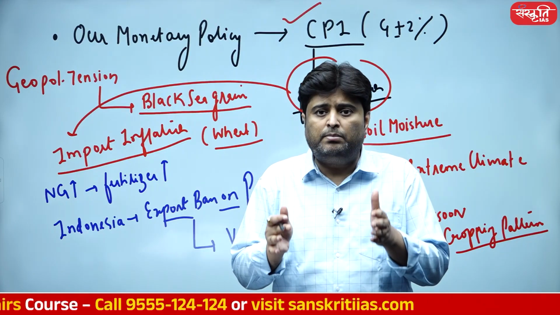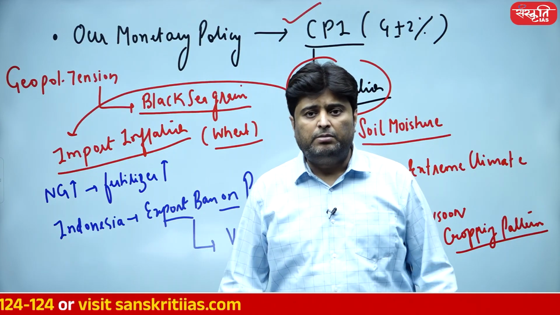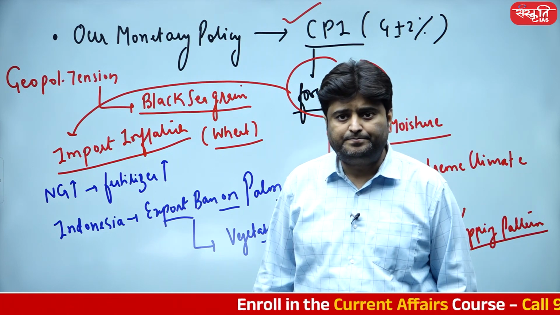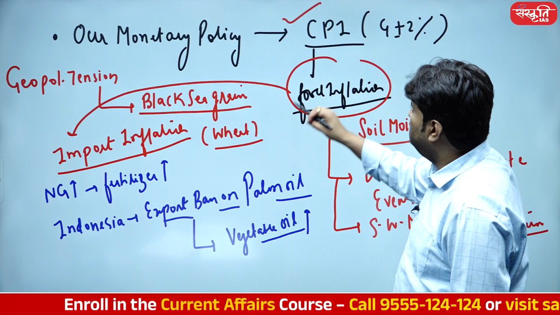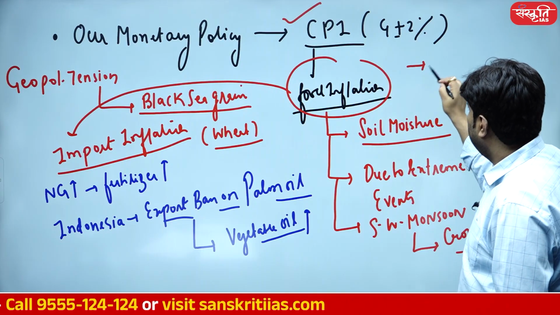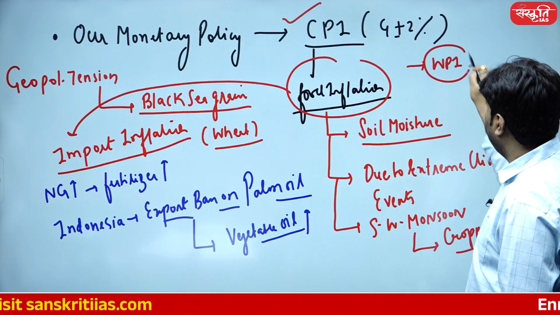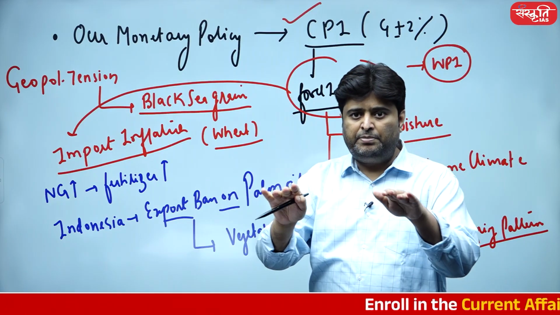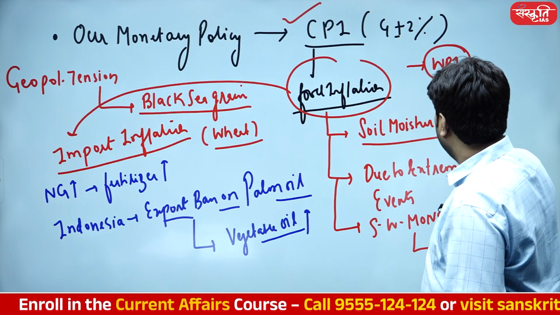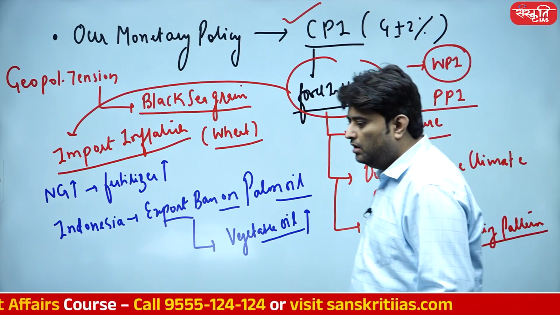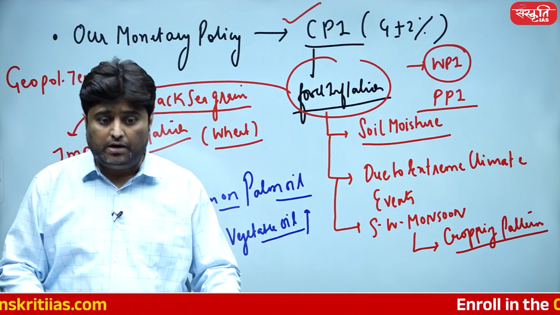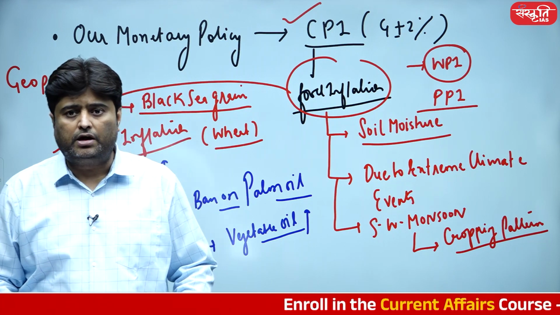They need to be given some sort of credit relaxation, but we can't have a selective credit relaxation for one community. So our monetary policy has been unnecessarily too dependent on CPI. My suggestion is they need to take a balance of WPI as well. WPI, CPI, and let's introduce the producer price index as well. The moment we introduce the producer price index, it is definitely going to do more wonders, student.